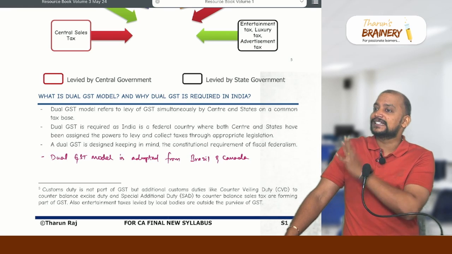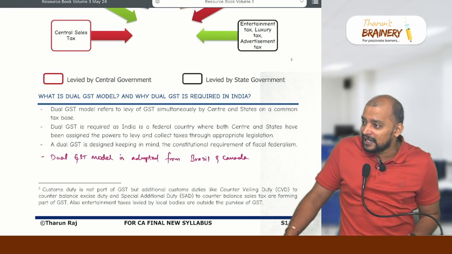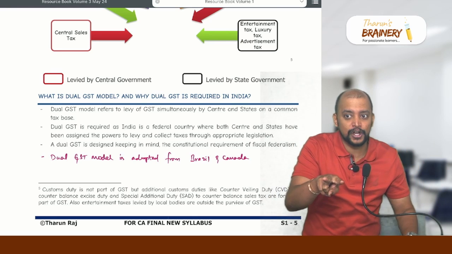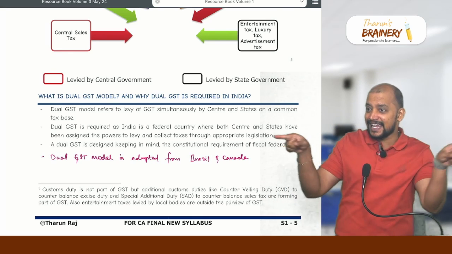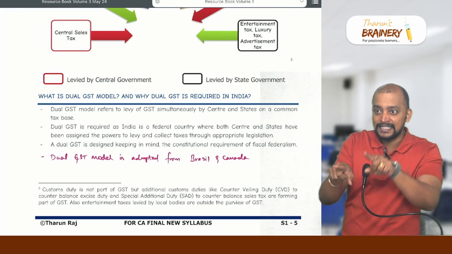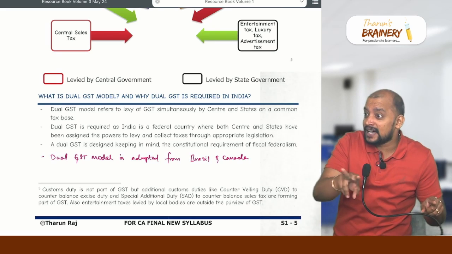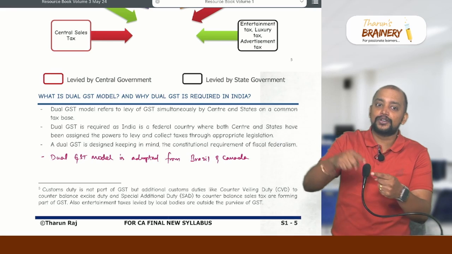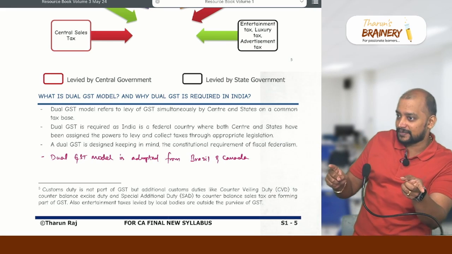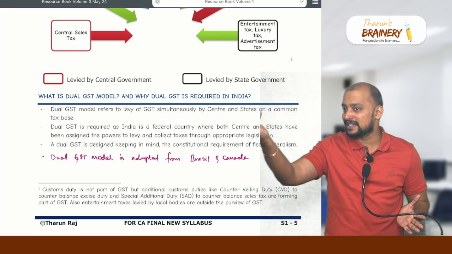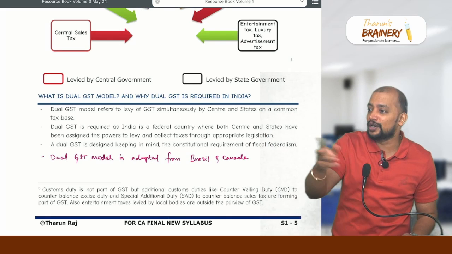Now will the full IGST go to the central government only? No, because what is the purpose of dual GST? Centre and State are equal partners, correct or not? Both Centre and State should get a share. In case of intrastate, that is achieved. 50% will go to the Centre, 50% will go to the State, correct or not? Just now we saw 9% will go to the Centre, 9% will go to Tamil Nadu state.